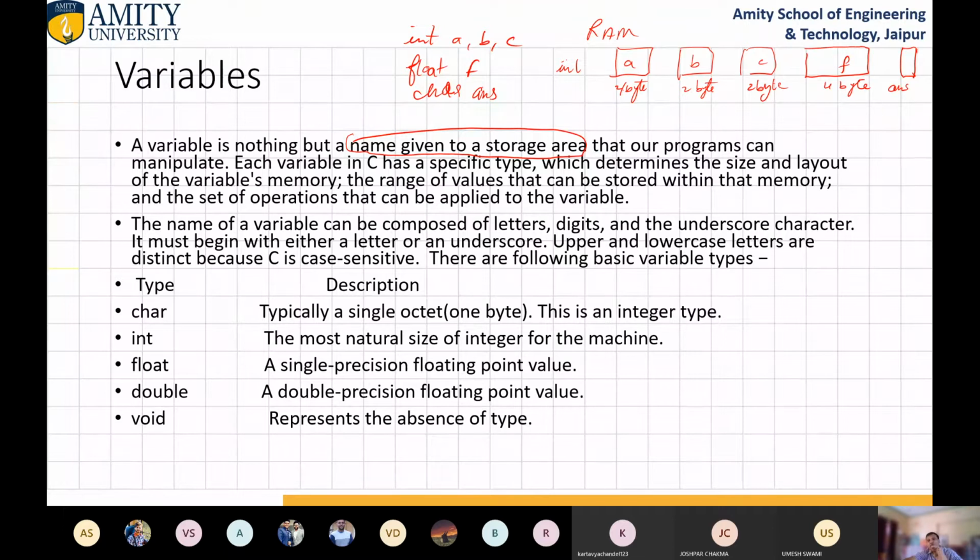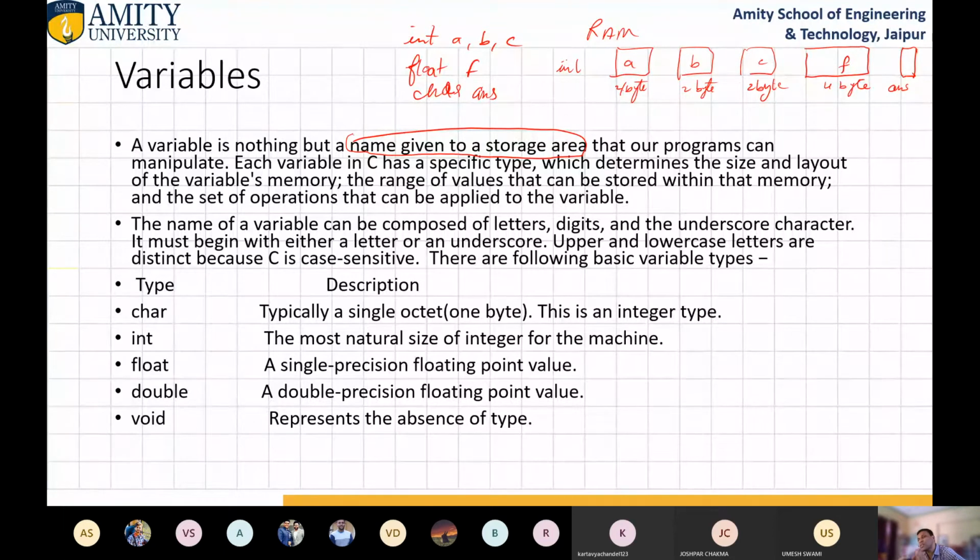So whenever a question asks what is the minimum size required to store all these variables, the answer is 2 plus 2 plus 2 is 6, 6 plus 4, 10, 10 plus 1, 11. So a total of 11 bytes of storage will be required to occupy this data. Okay, so this is variable, a name given to a storage area that our program can manipulate. Each variable in C has a specific type which determines the size and layout of the variable's memory, the range of values that can be stored within the memory, and the set of operations that can be applied to the variable.